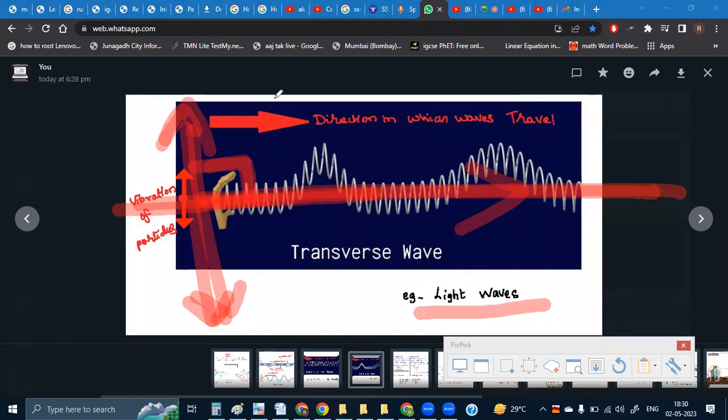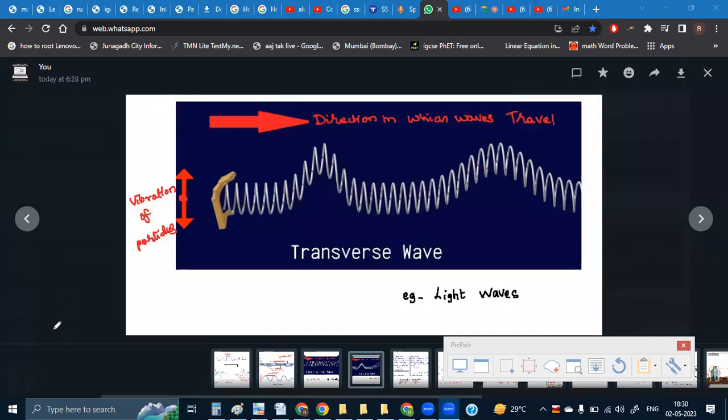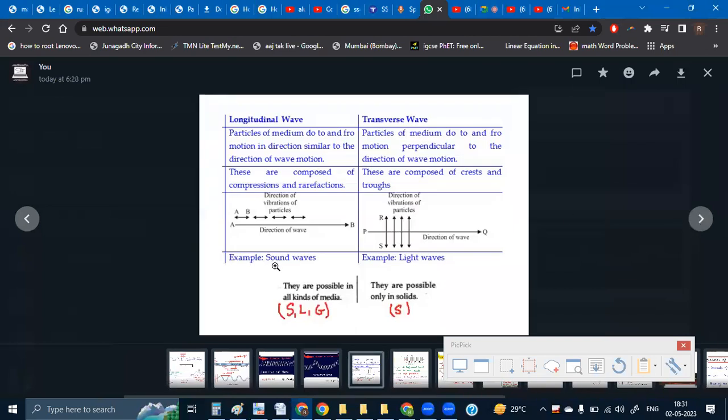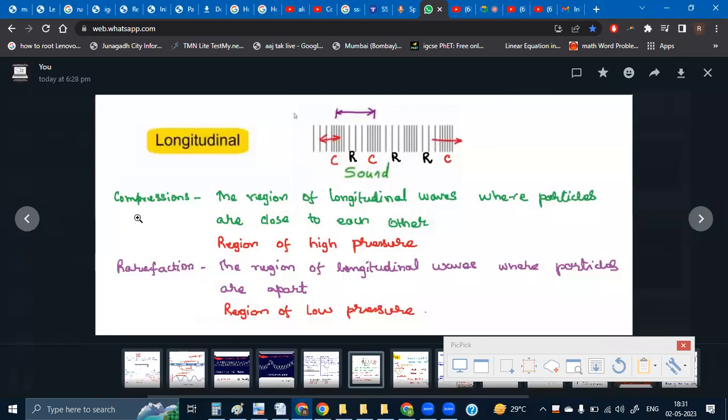They are not going to be longitudinal waves. Okay, so this is the diagram and the part that is there for transverse waves. Okay, this is the difference. Afterwards, we will take down all of these differences between transverse wave and longitudinal wave. You will take them down. If you have any questions, that part you can also ask me.